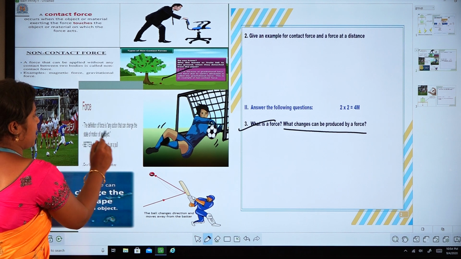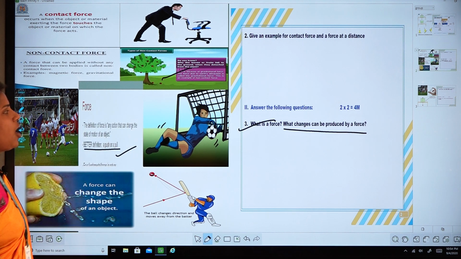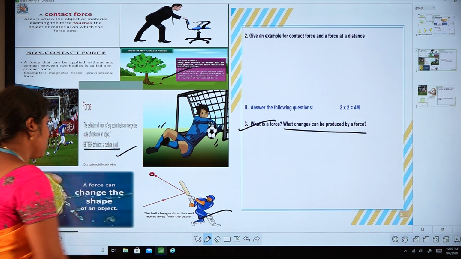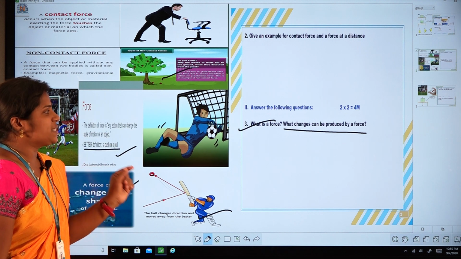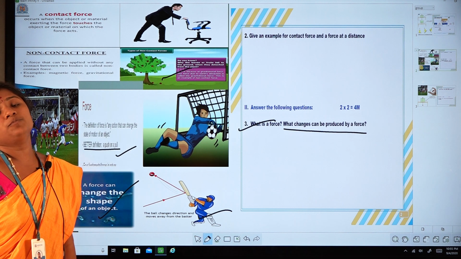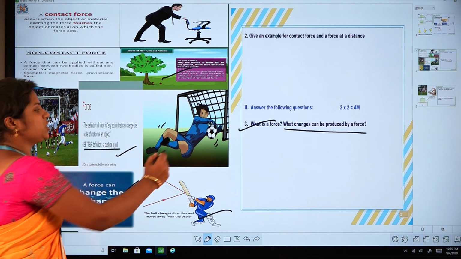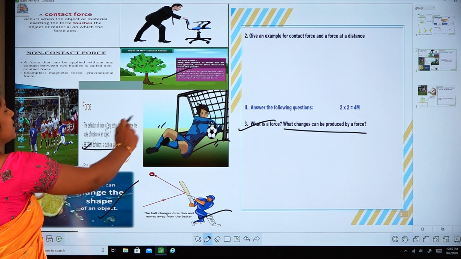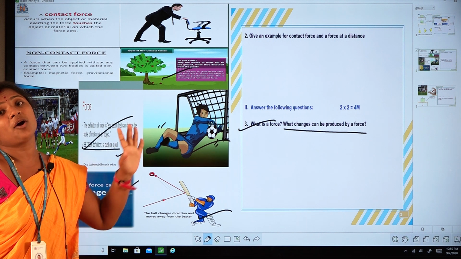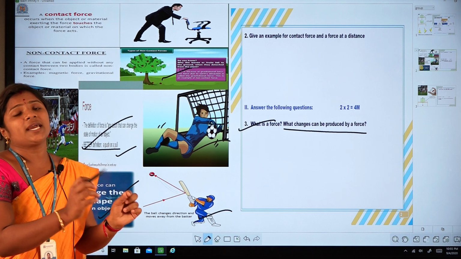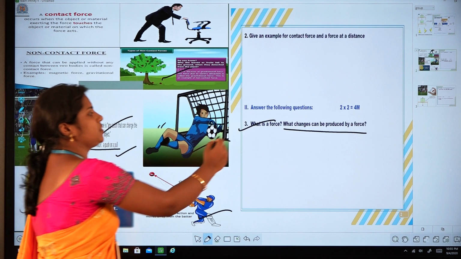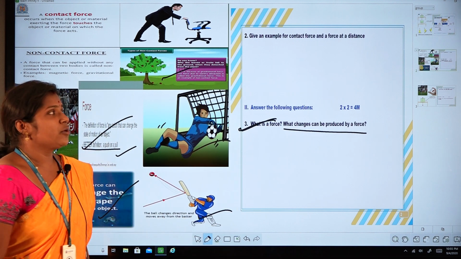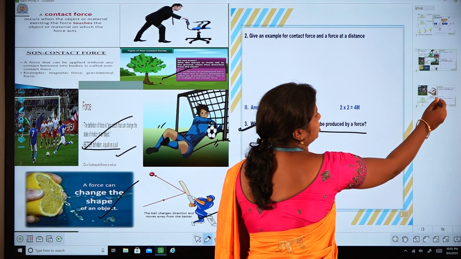Force is a push or pull. Force can change the direction, and force can change the shape of the object. Force can change the state of the object from rest to motion and motion to rest. These are the effects of forces. We cannot see the force, but we can feel the effects of force. So that is the third question. Okay, next, move on to the next question.